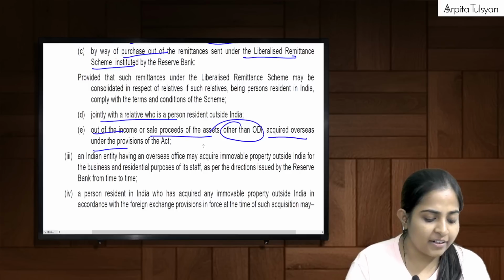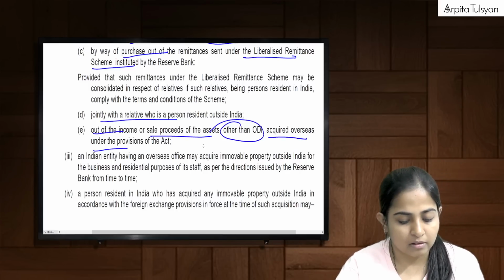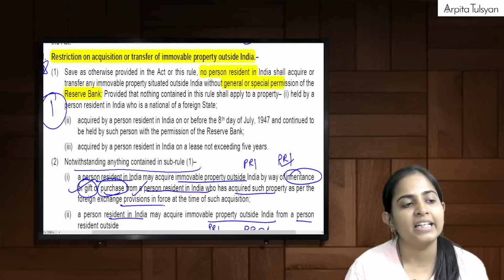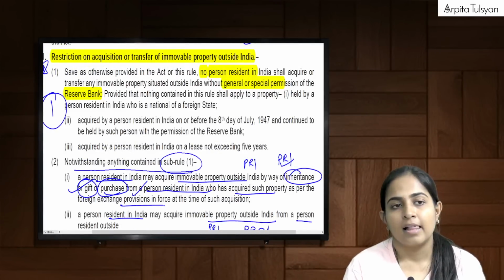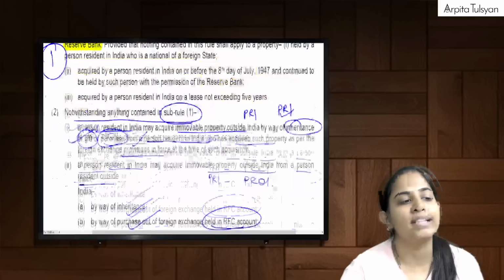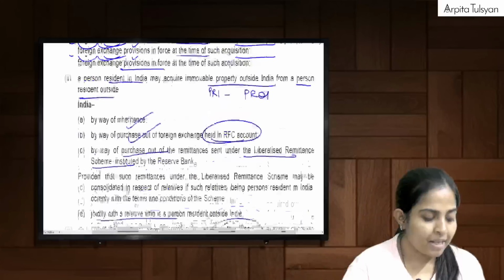So what are they trying to tell us here? Here they say that notwithstanding anything contained in subrule 1, means in spite of anything contained in subrule 1, all these things are permitted. You can acquire. What was the first point?